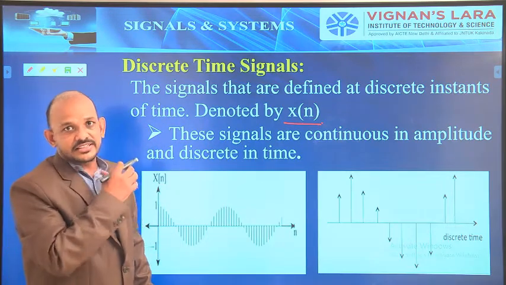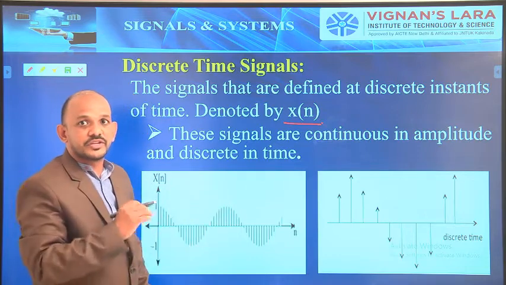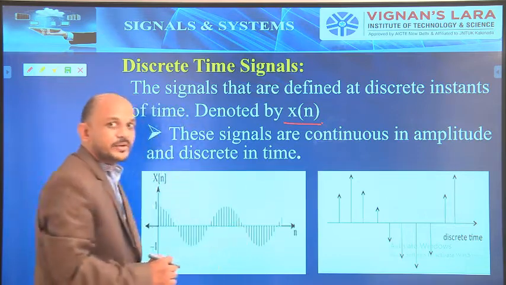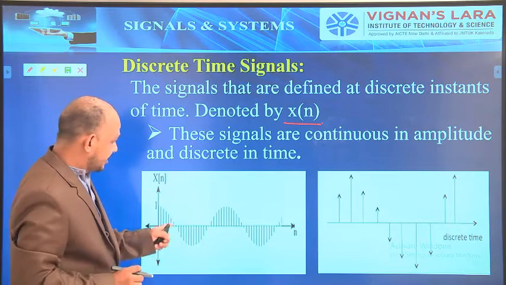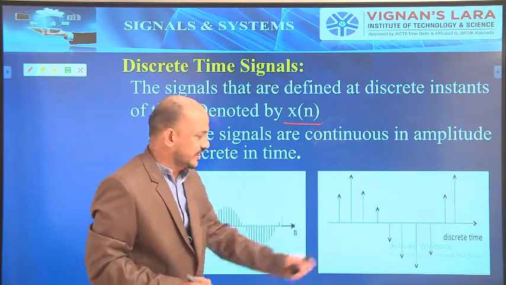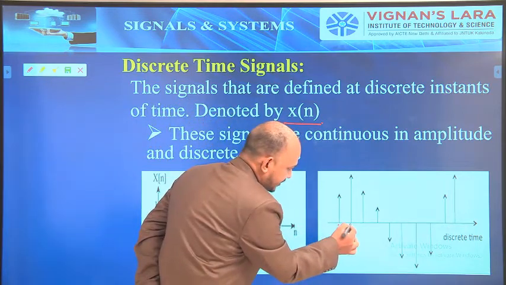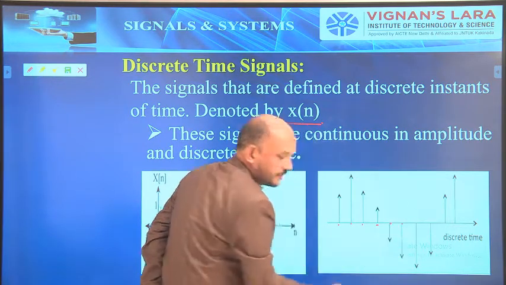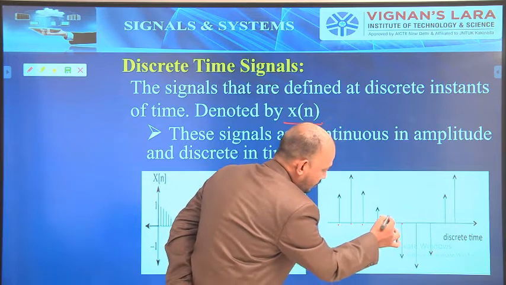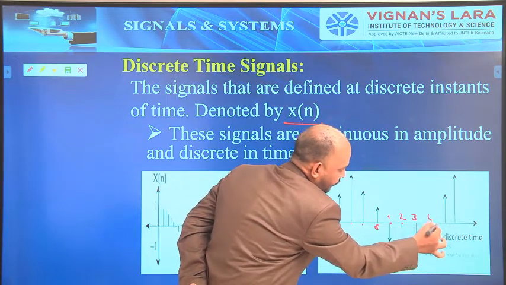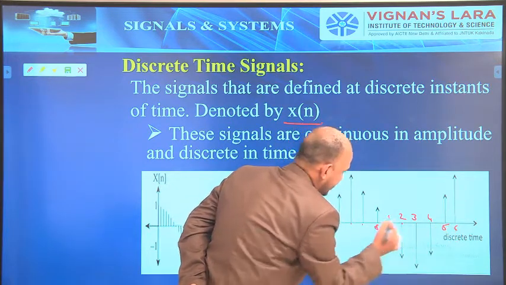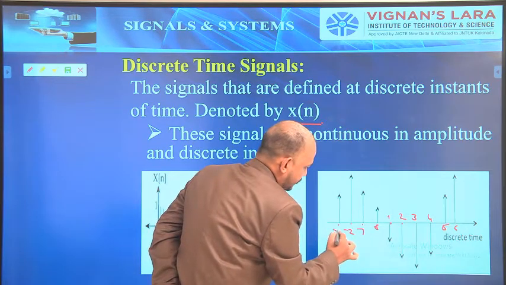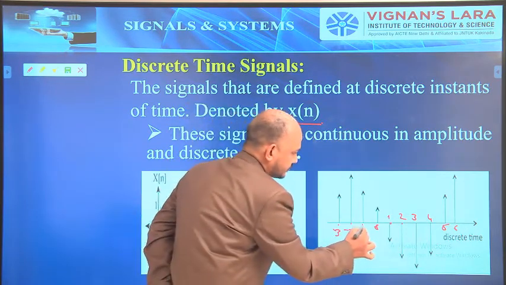That is, here the time is not a continuous one. Here the time varies at discrete points. So this is a time instant, time instant, time instant. Let us take this as 0, 1, 2, 3, 4, 5, 6, -1, -2, -3. Okay.